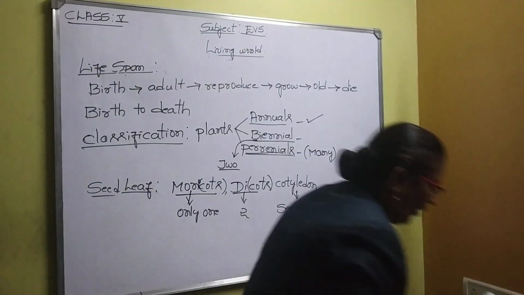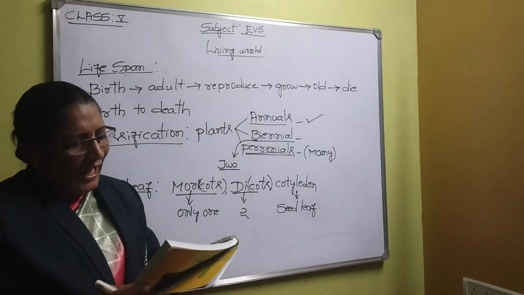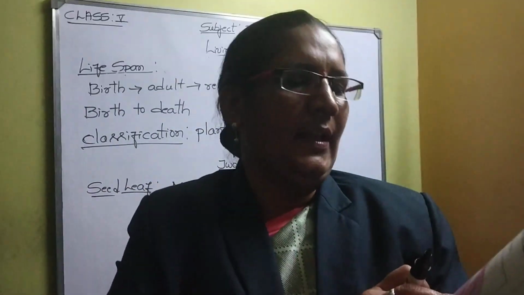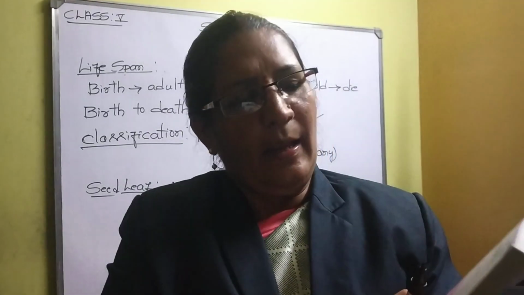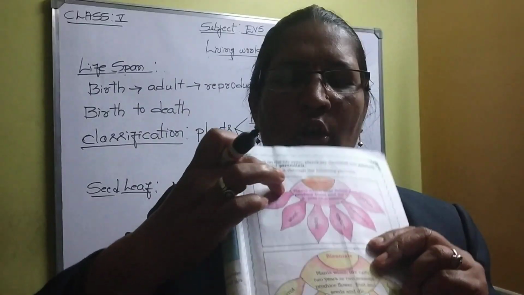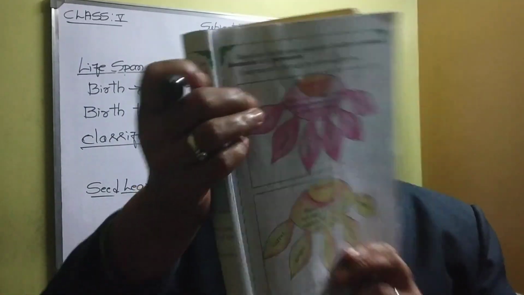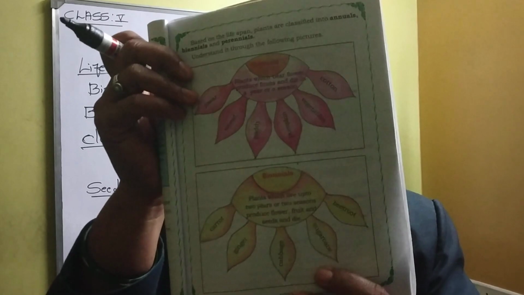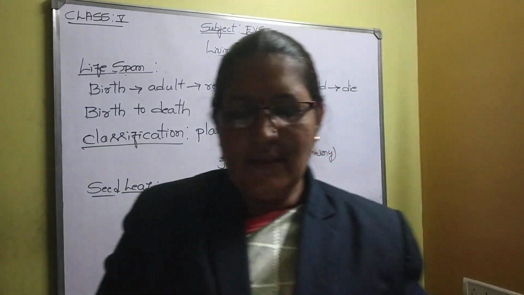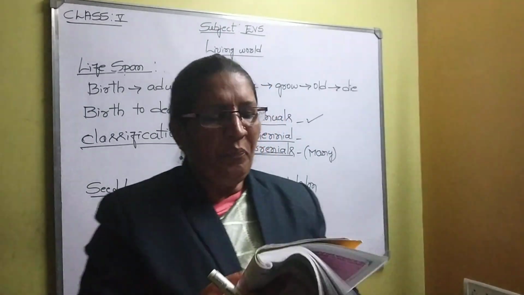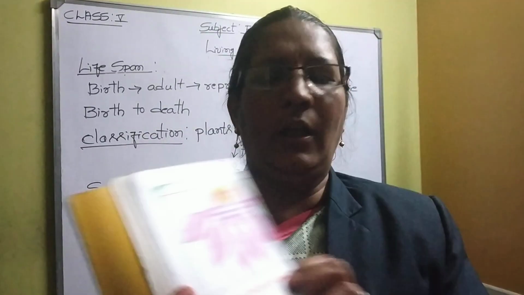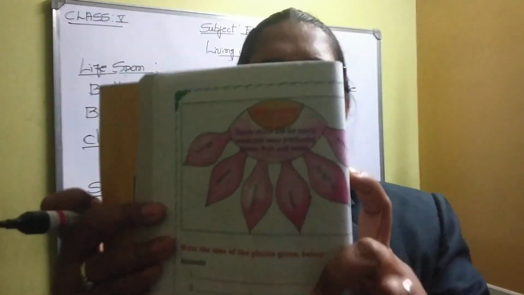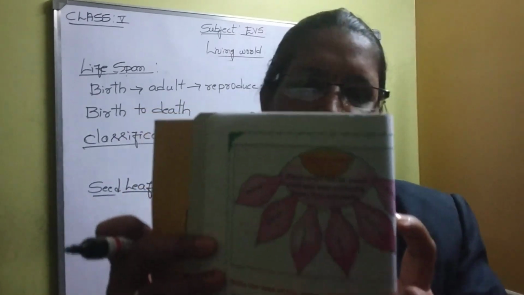Before that, one more thing I forgot to tell. Sorry, children. I will tell you the annuals examples. In your textbook, it is given on page number 15. Annuals, the examples are jowar, wheat, paddy, pumpkin, vegetables, and cotton. In the same way, the examples for biennials are carrot, ginger, cabbage, sugarcane, beetroot, etc. And perennials, I already gave many examples, which include mango, lemon, coconut, neem, jackfruit, arecanut, etc.